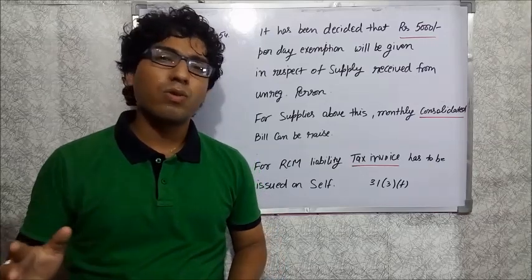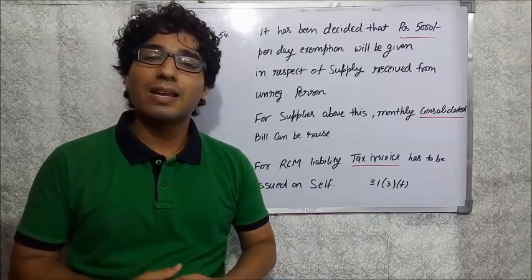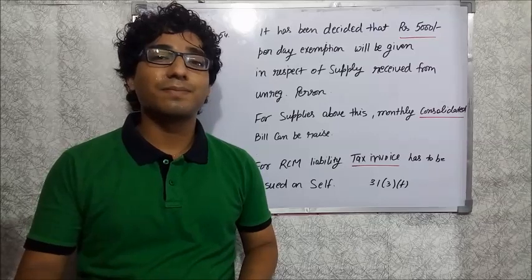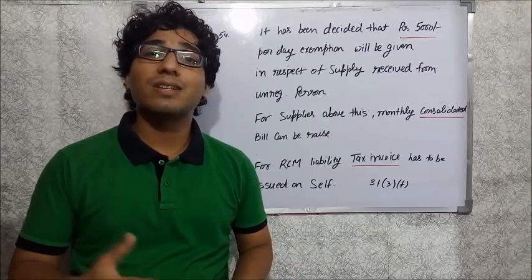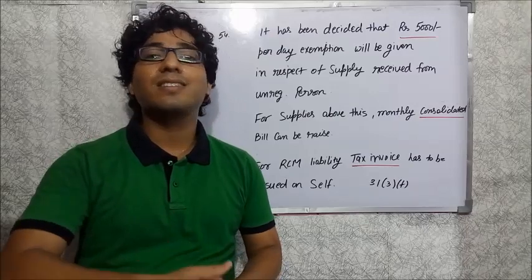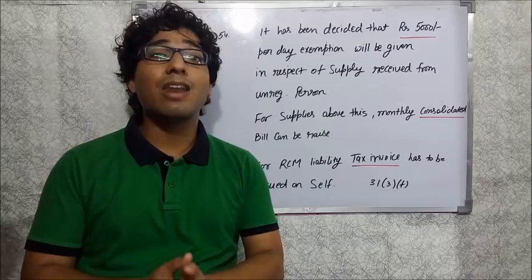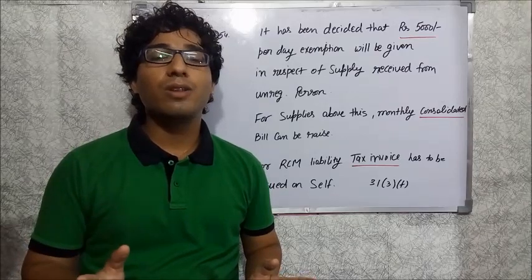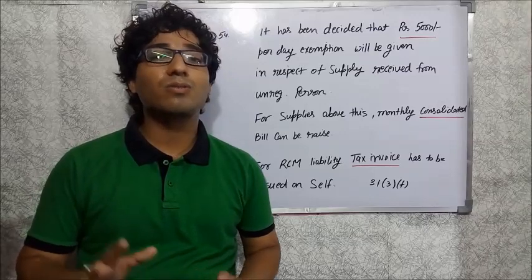Also, there are 4 or 5 queries in which I have doubts or which need some clarification. Like in the case of registration, they said that you have to register in every state from where you supply. So suppose a singer performs in lots of states, whether he needs to register in every single state. They just answered that a person needs to register from where he supplies the goods or services. They didn't elaborate the answer, because that was an answer by way of tweet, and in a tweet you can answer only up to 150 words. Therefore this also needs some clarification.